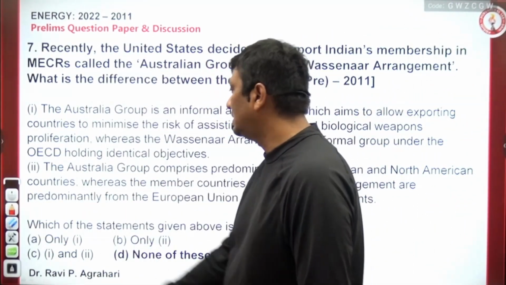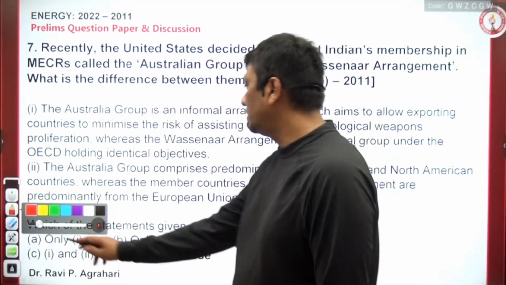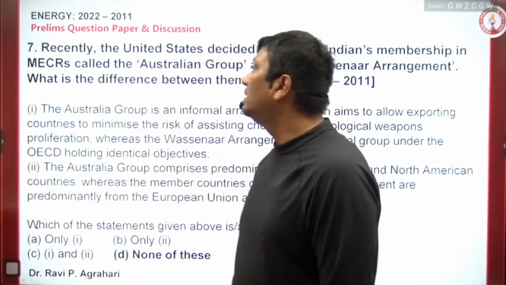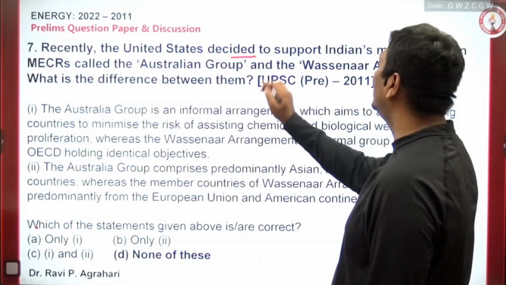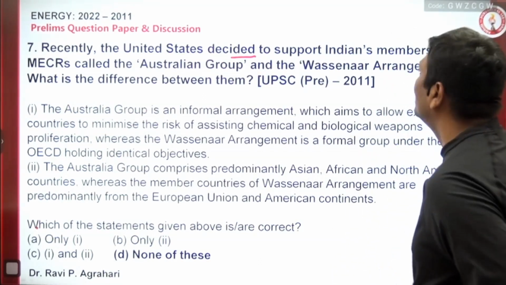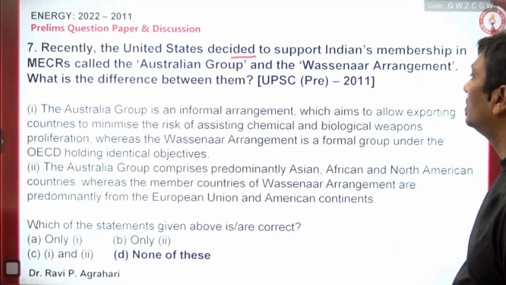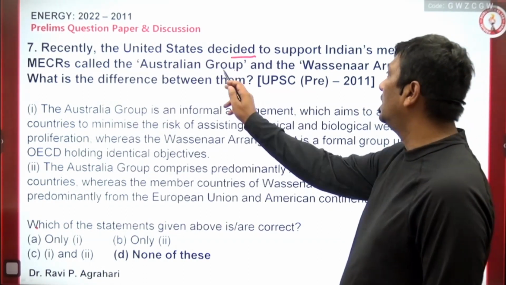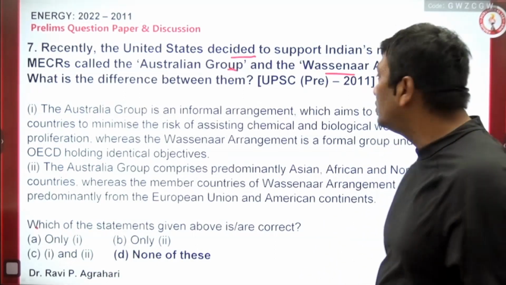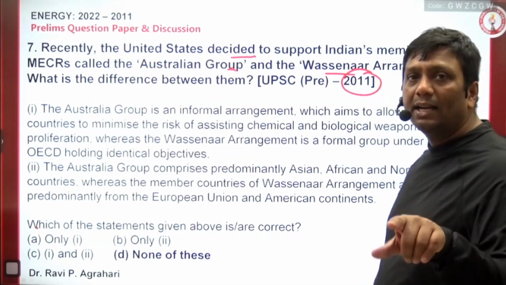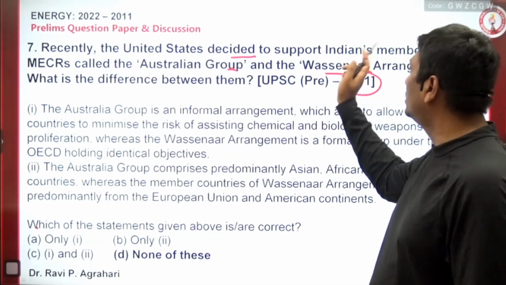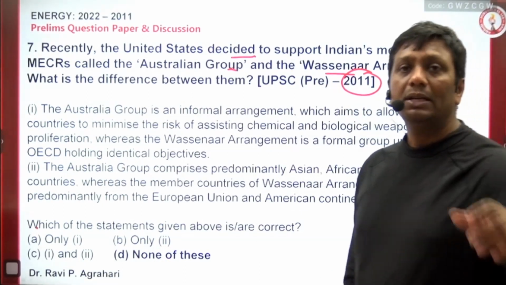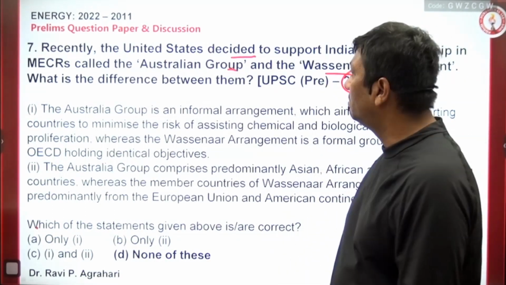Now come to question number 7. Just come here, guys. What is the question? Recently, the United States decided to support India's membership in the MTCR, the Australia Group and the Wassenaar Arrangement. What is the difference between the Australia Group and the Wassenaar Arrangement? See, when this question came in 2011, at that time India was not a member of the Australia Group and the Wassenaar Arrangement. But India has already become a member of all of them right now.